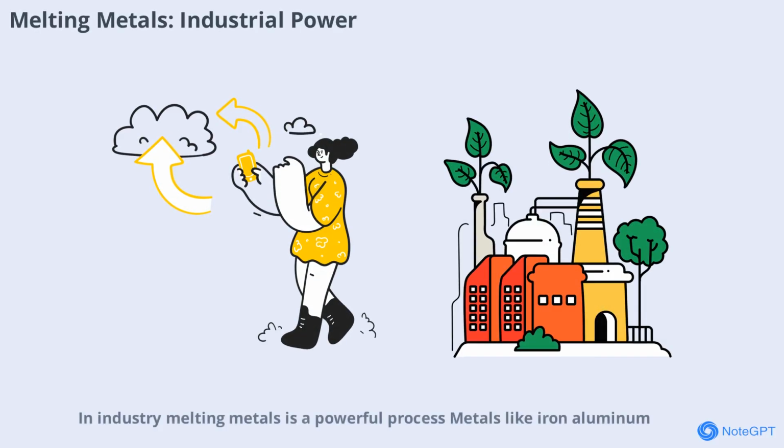In industry, melting metals is a powerful process. Metals like iron, aluminum, and gold are heated to high temperatures until they melt. This allows them to be shaped, molded, or combined with other metals to create alloys. Melting metals is essential for making everything from cars to jewelry, showing how this process drives innovation and manufacturing.